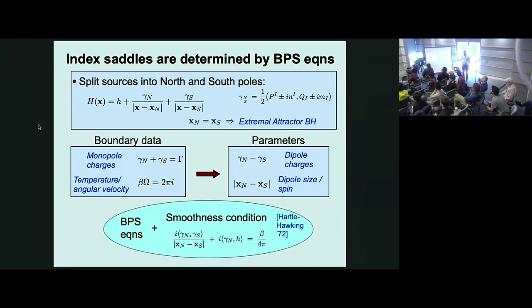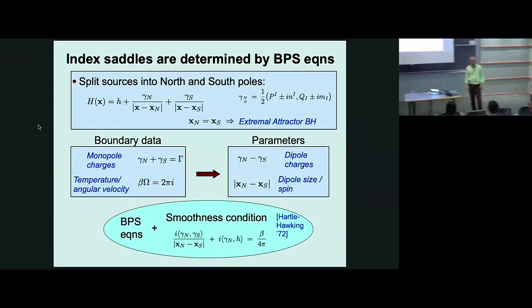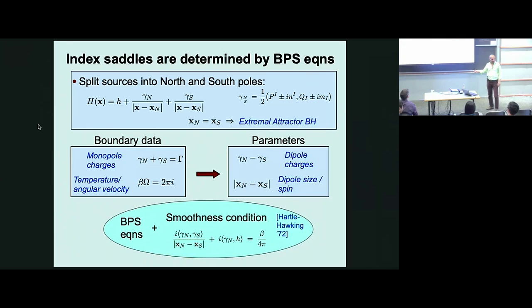So yes, this condition looks a lot like a certain condition which was present in Dennis' story, but there's no beta there. So the interpretation is completely different. There's no temperature in those solutions. Formally, if you remove the i's, it looks a lot like a certain equation arising in the Lorentzian theory. The interpretation is completely different. This really is from smoothness of the Euclidean solution.